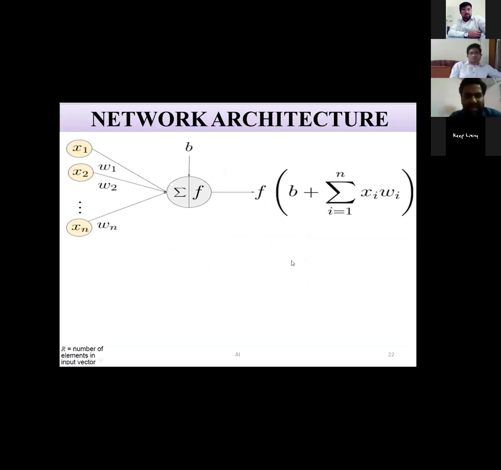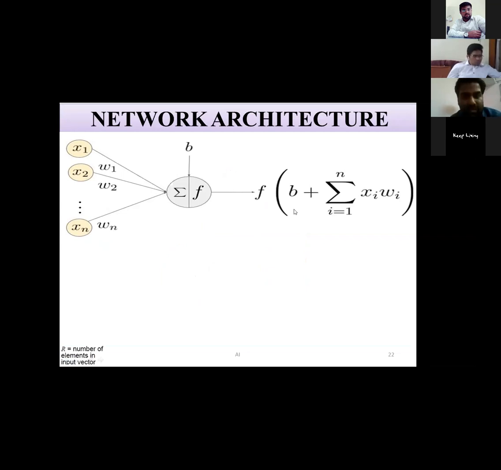So basically this is the neural network architecture, how our neural network works. So this is our input parameter. Here in our study, xn is equal to 20, that is 20 parameters and 1000 examples. So the input matrix will be 20 by 1000, and we have these weights and biases. In the starting of the program, we will randomly assign these values, and we will follow the back propagation algorithm.